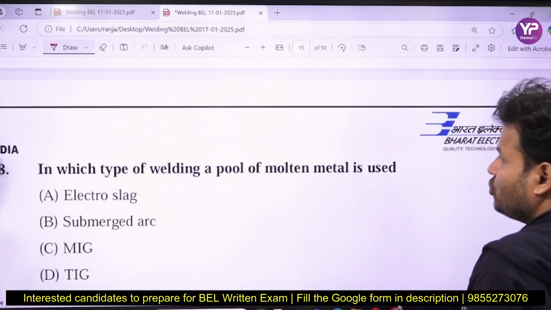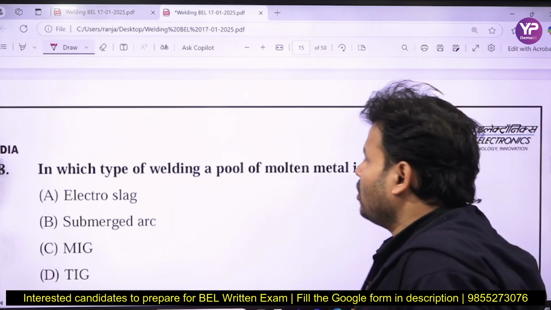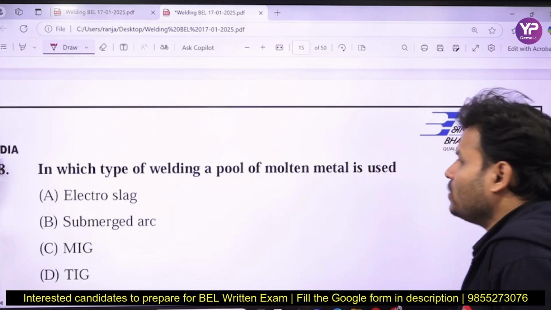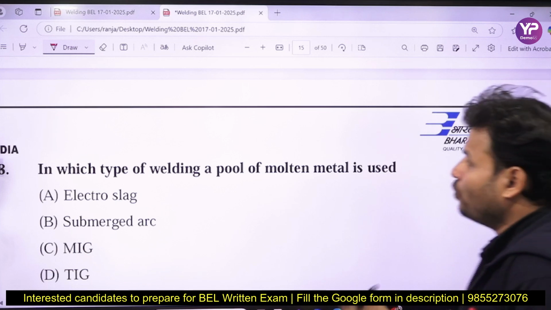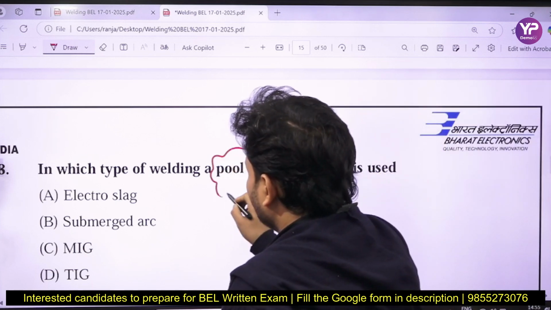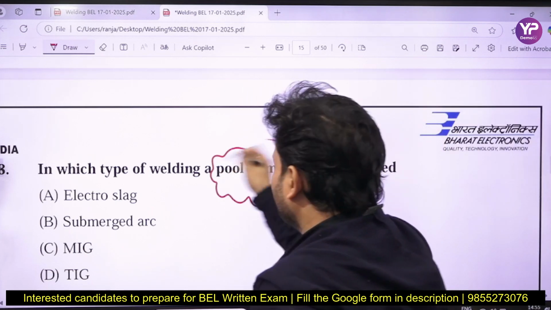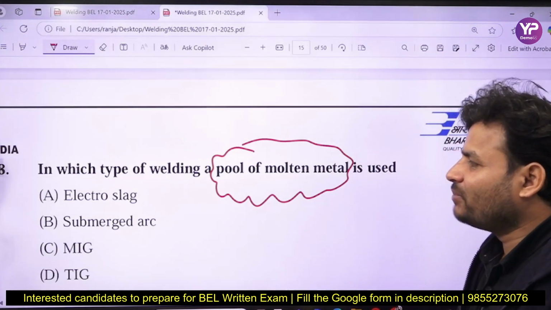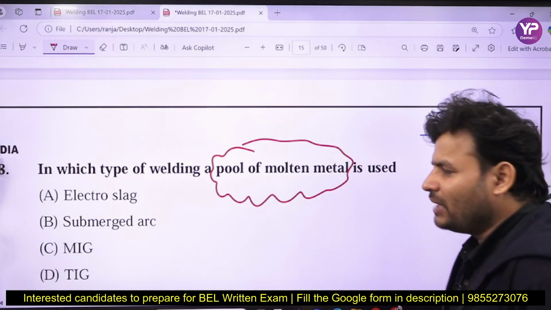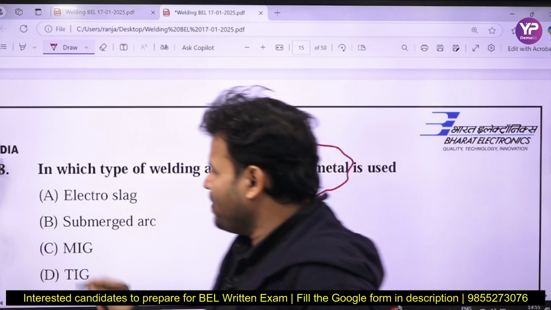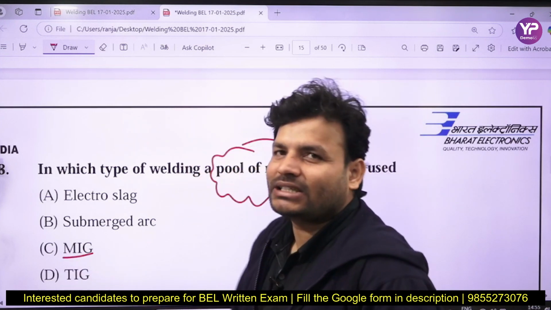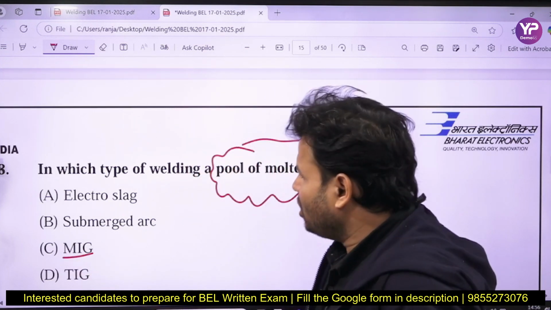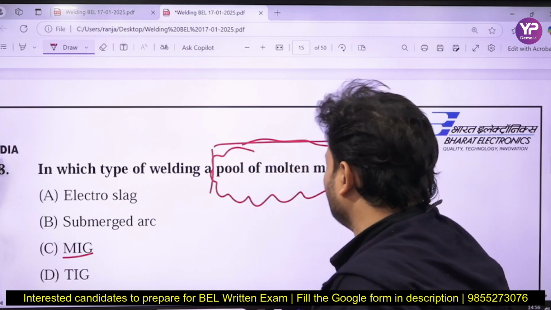Now that is the next question. In which of the following welding is a pool of molten metal used? Option A is electro slag welding, B submerged arc, C MIG, metal inert gas, and D TIG, tungsten inert gas welding. So in which case is the pool of molten metal going to be used?